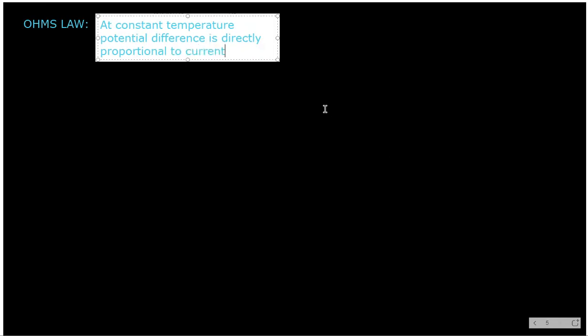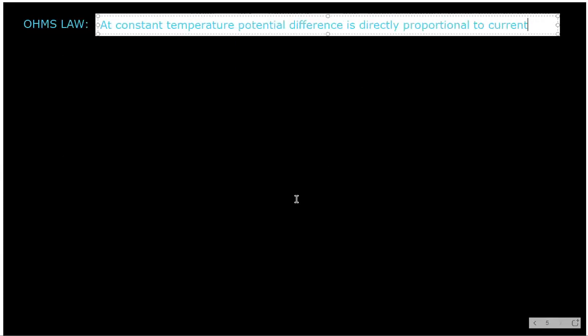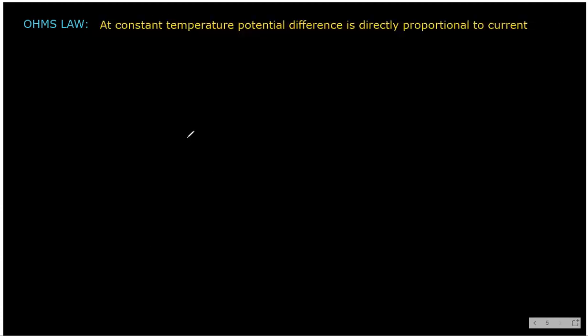Now I will ask you one question. Why temperature should be constant? Can anyone tell me? So first we will go ahead.